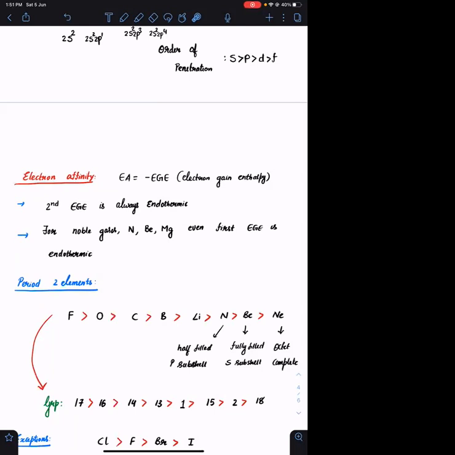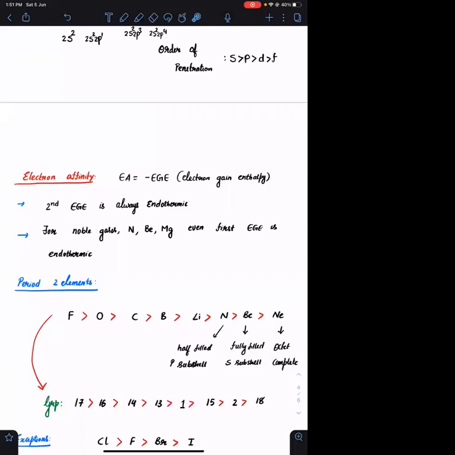In general, for all the elements in the periodic table, the first electron gain enthalpy is always exothermic. That means all the elements will have a positive tendency to accept the first electron, except for noble gases. Noble gases have a completely filled outermost shell, so they will never accept the electron. In such cases, if I want to give the electron, I need to forcefully put the electron in the outermost shell.